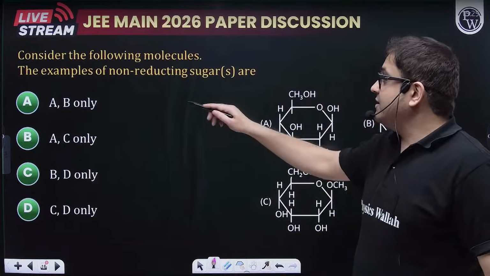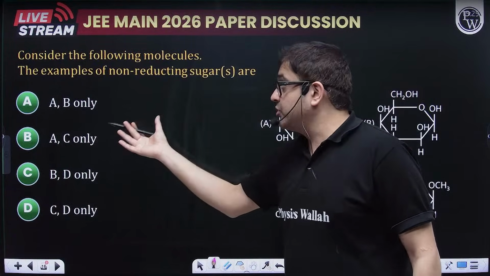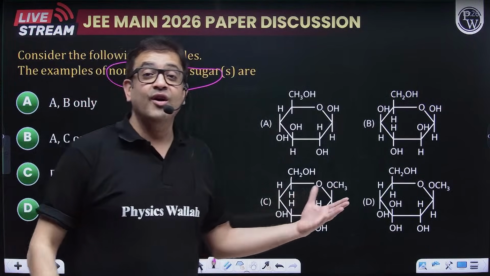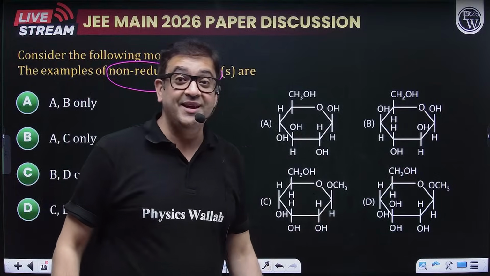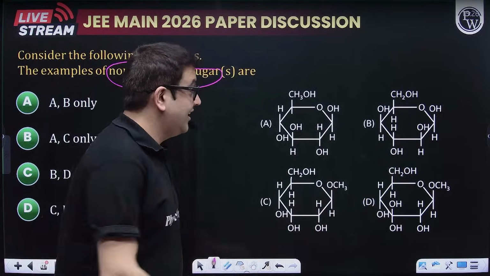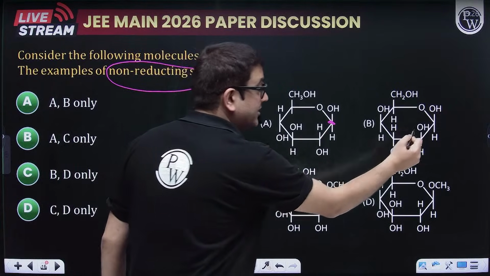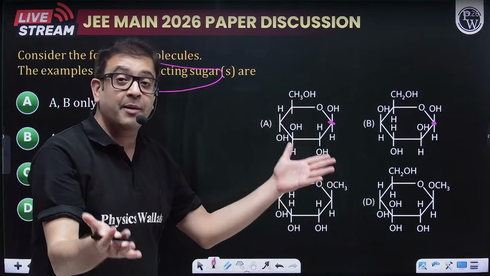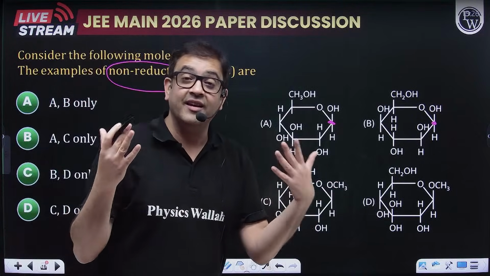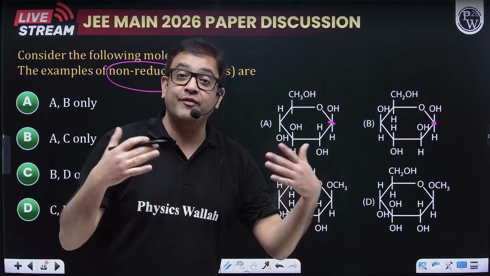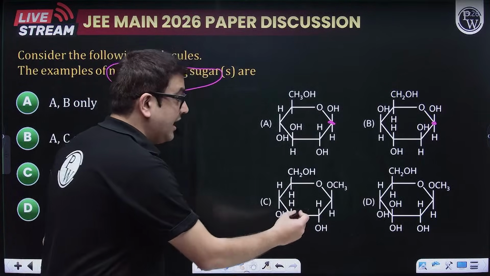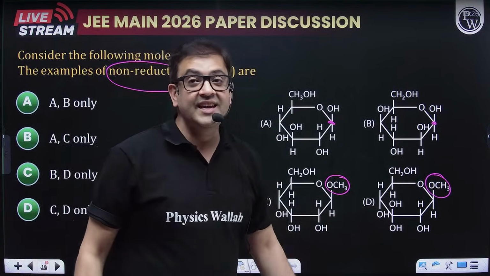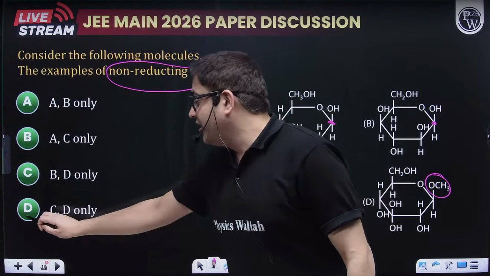Now, considering this question, this was a very straightforward question, which is a non-reducing sugar, and they have given the Haworth projection. So when the chain can be opened, if it is a hemiacetal, once it becomes an acetal, like this is a hemiacetal at the anomeric carbon, so it can be opened up, and because it can be opened up, it can reduce aldehydes, Tollens and Fehling reagents. So these are reducing sugars, and this is a complete acetal. So this chain cannot be opened. Therefore, the C and D will be your answer for non-reducing sugar.